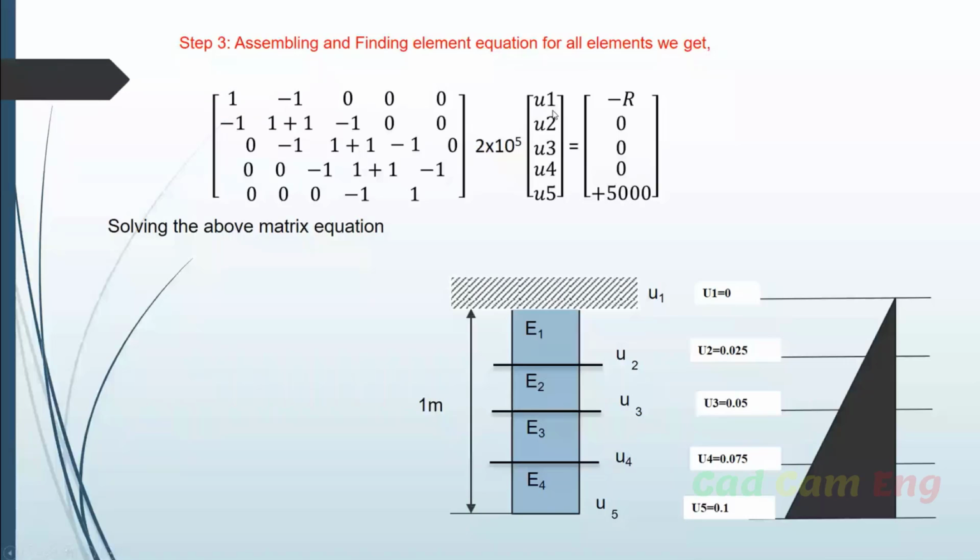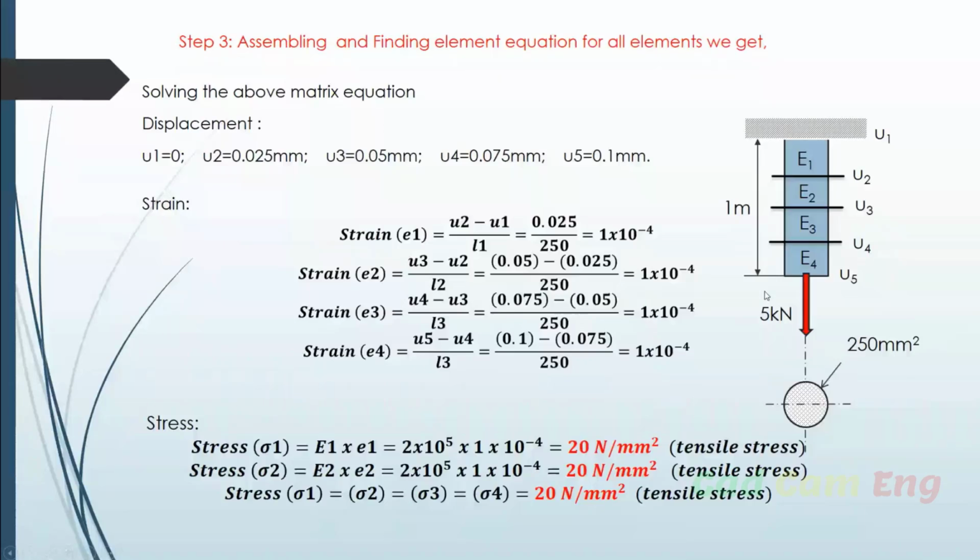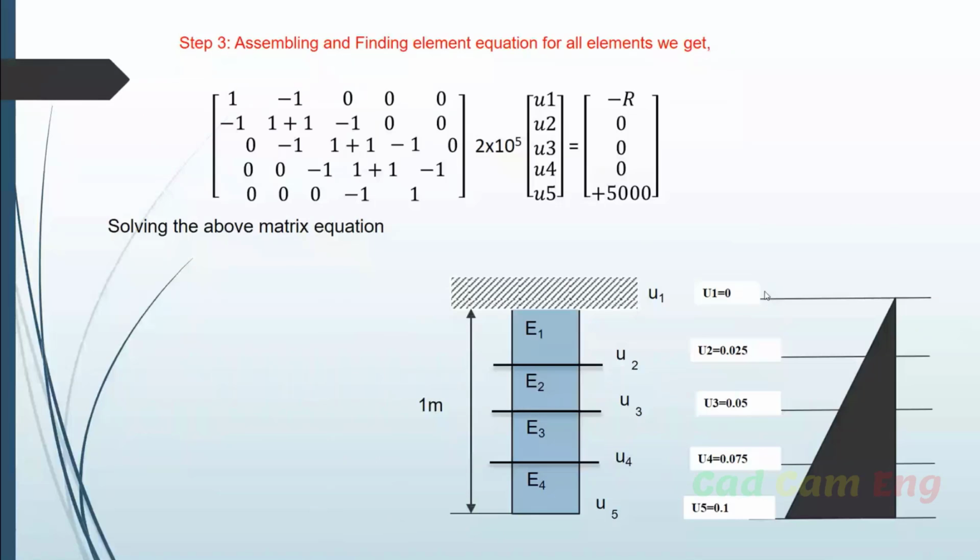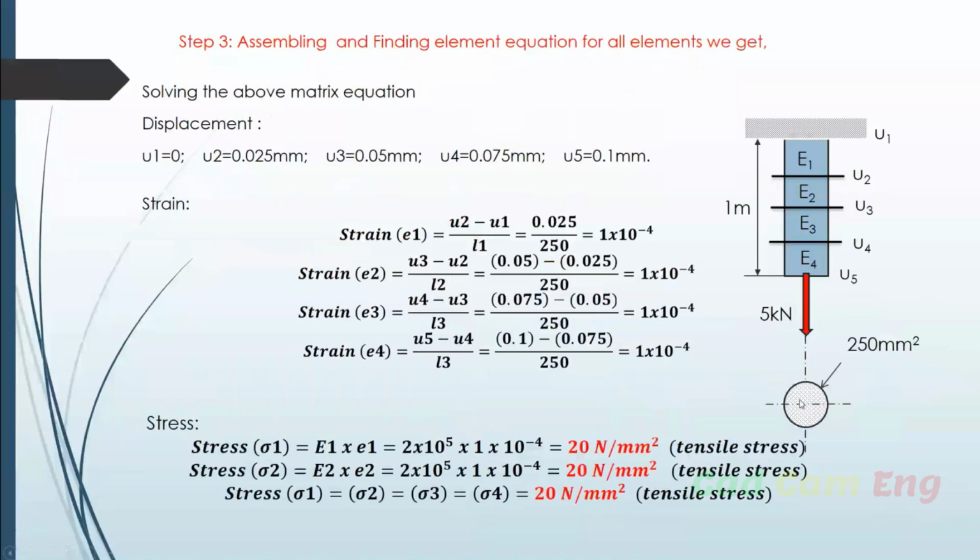See the deformations here, they are increasing linearly: 0, 0.025, 0.5, 0.7075, 0.1. See this, we found only at the end. What is the deformation at the different points? We are able to find it by the finite element method. By using this deformation, I can go and find out the stress as well as the strain. This is also an approximation method.